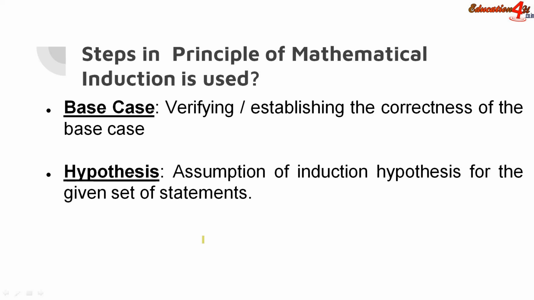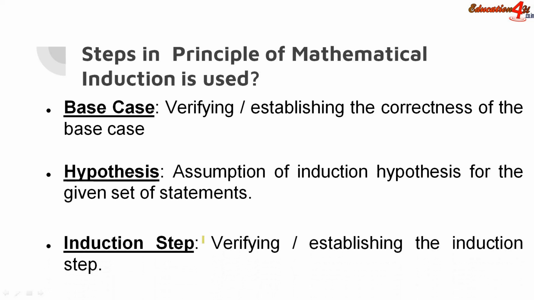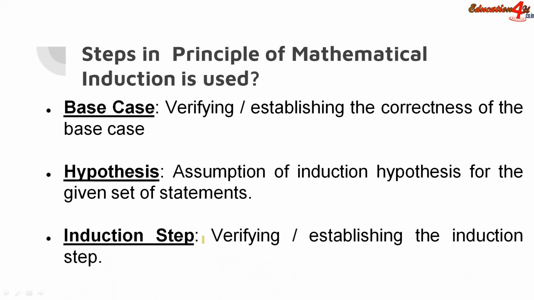Step number 2 is the hypothesis. We have to assume that the induction hypothesis for the given set of statements holds true. The third and last step is the induction step.